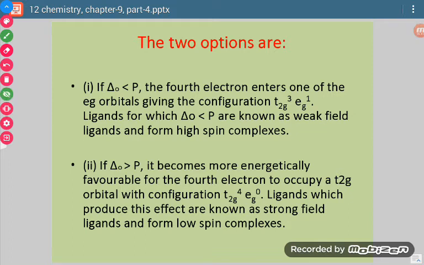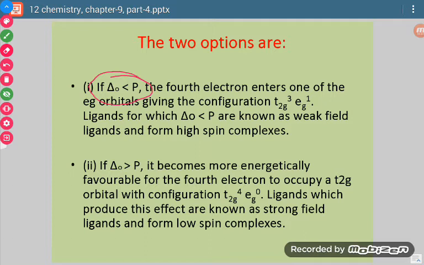So let us discuss this first. First case: if the pairing energy is more than delta O, the gap of energies between the two sets, then pairing is not possible because the energy required is more.